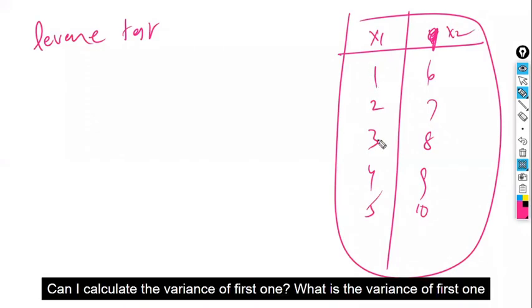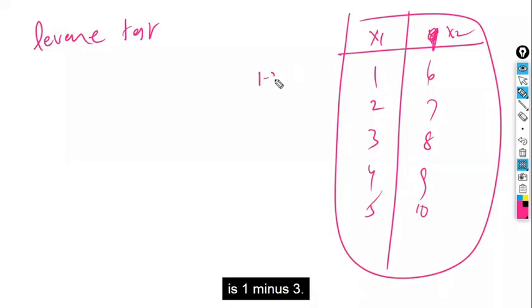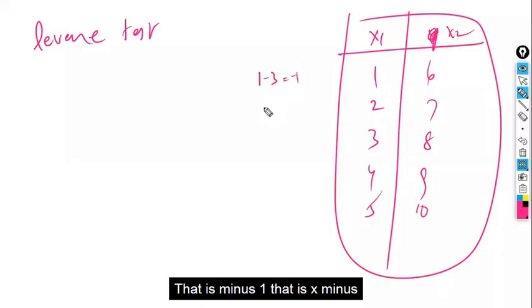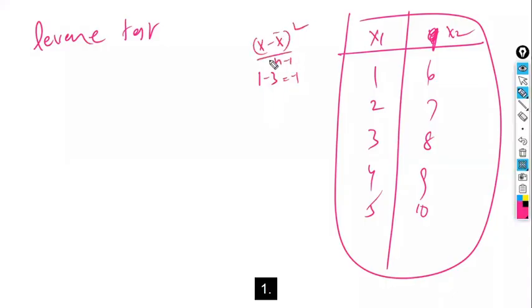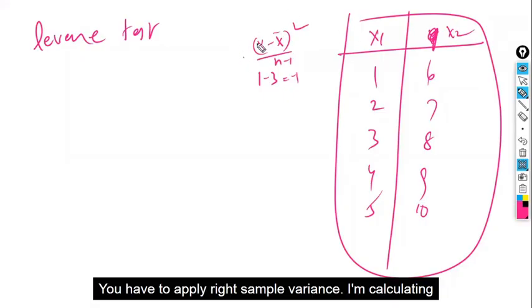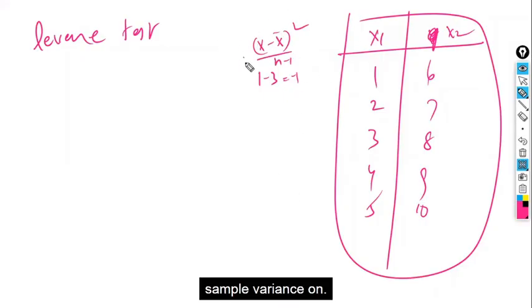Can I calculate the variance of the first one? The variance is the sum of (x minus x bar) whole square divided by n minus 1. You have to apply that, right? I'm calculating the sample variance only.